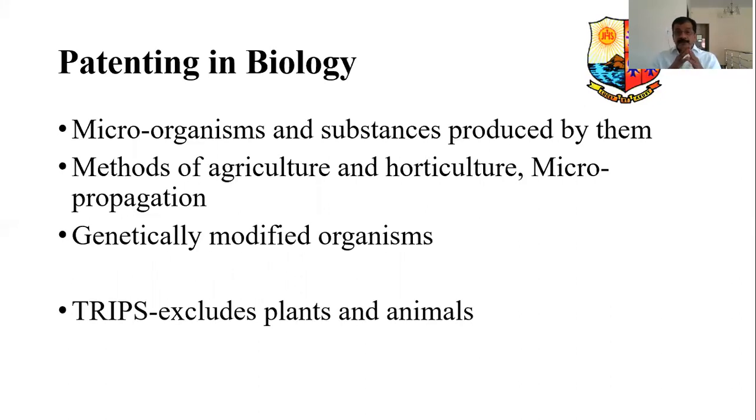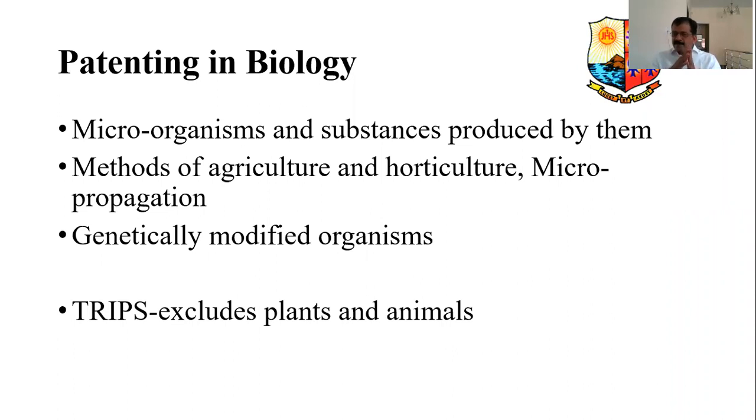Third one, genetically modified organisms. This is the problem of today. You have genetically modified organisms. It can be used as a biological warfare weapon, a biological bomb. Therefore, this has to be protected. If you modify any gene of any organism, then it is the responsibility of the nation to protect it for the safety of the people. Therefore, all these three items are majorly protected under the biological items.